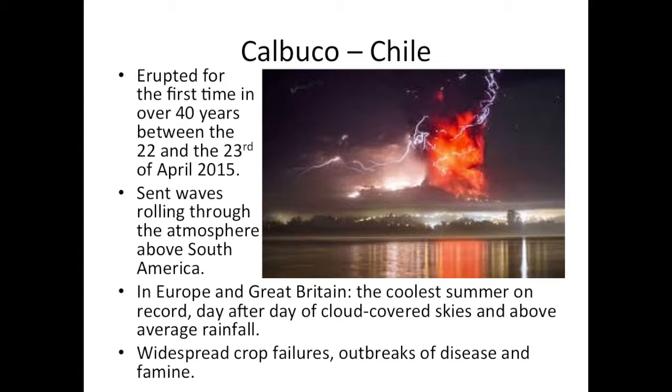Our final case study is on Chile's Calbuco volcano. This volcano erupted for the first time in over 40 years between the 22nd and the 23rd of April 2015. The explosions were so powerful that they sent waves rolling through the atmosphere above South America. In Europe and Great Britain, the volcano's effects included not only the coolest summer on record, but day after day of cloud-covered skies and above-average rainfall, which caused widespread crop failures, outbreaks of disease, and famine.